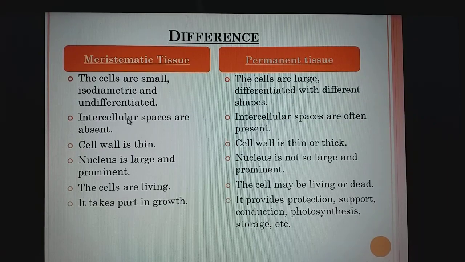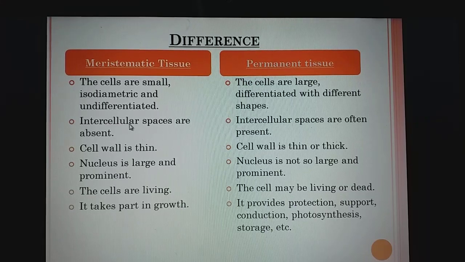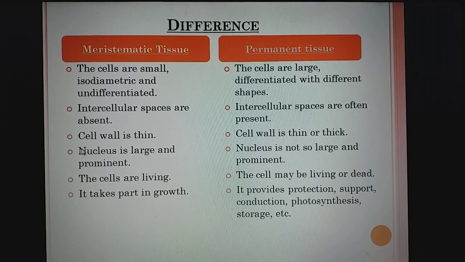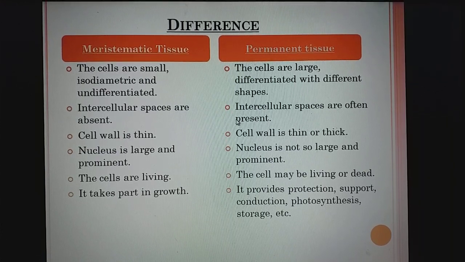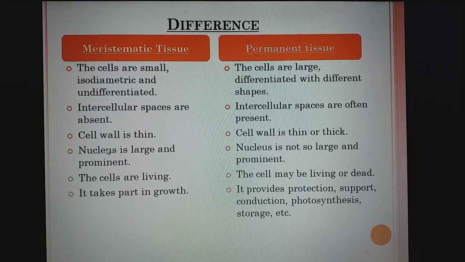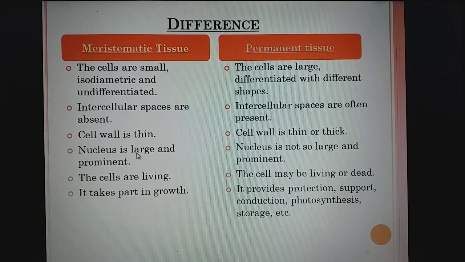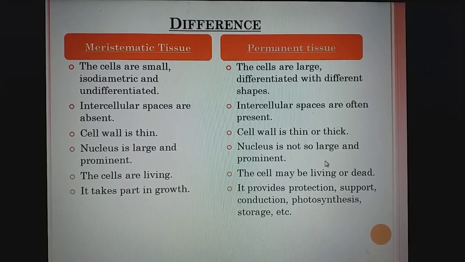In meristematic tissue, intercellular spaces are absent. Intercellular space means space between two cells. Whereas in permanent tissue, intercellular spaces are often present. In meristematic tissue the cell wall is thin, whereas here the cell wall is thin or might be thick. In meristematic tissue, the nucleus is large and prominent. The reason is that they have to divide at a very fast rate, so the nucleus is very large and prominent. Whereas here the cells have lost the power of division, so the nucleus is not so large and prominent.